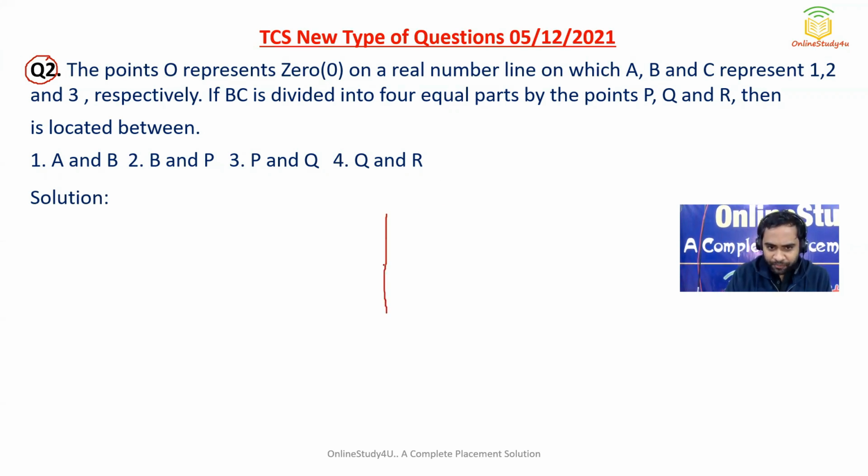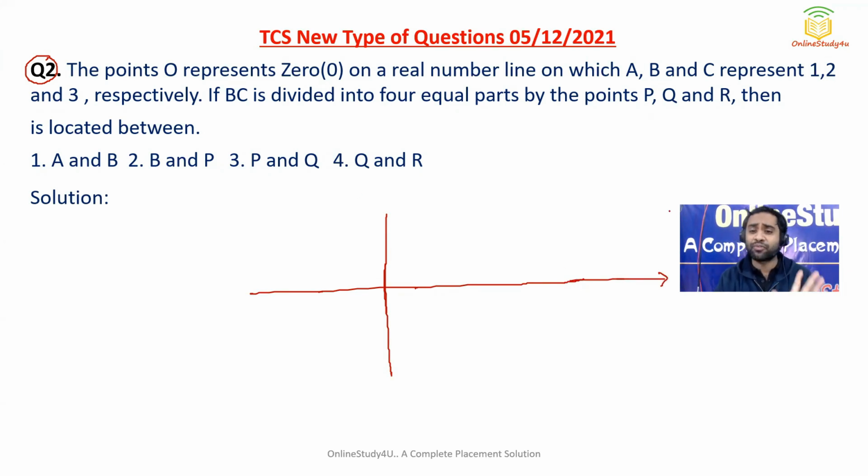So friends, as you know, we have this XY axis. We will consider only one axis here because we have the positive values. Just to understand how these things come up: the point O represents 0, so 0 will be here, and then I will consider 1 here.